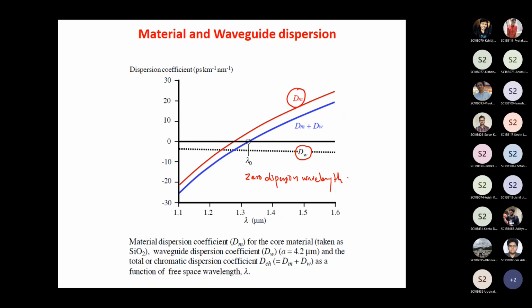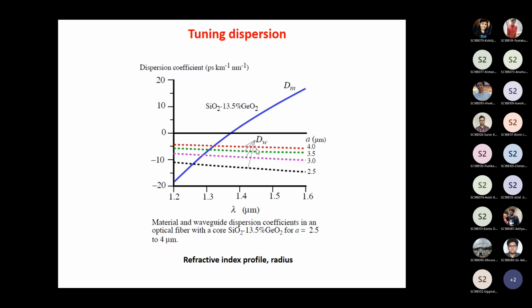Now the word waveguide dispersion says that you can actually tune the dispersion, because you are designing the optical fiber, so you can slightly change the properties of the optical waveguide, thereby changing the waveguide dispersion.